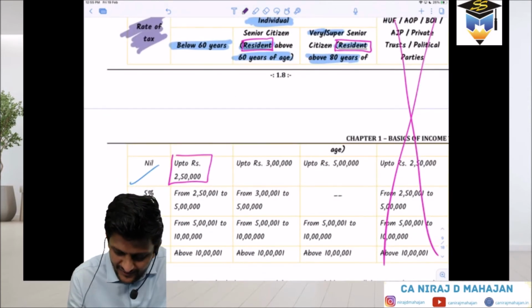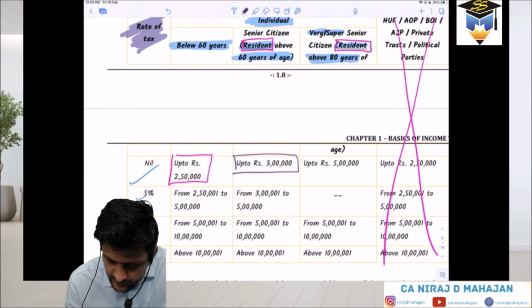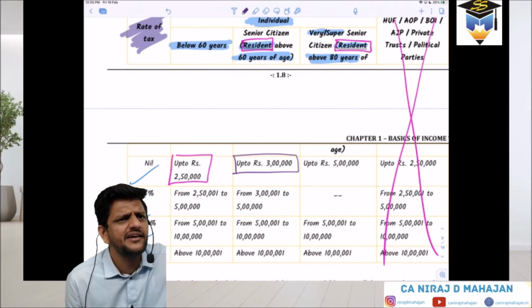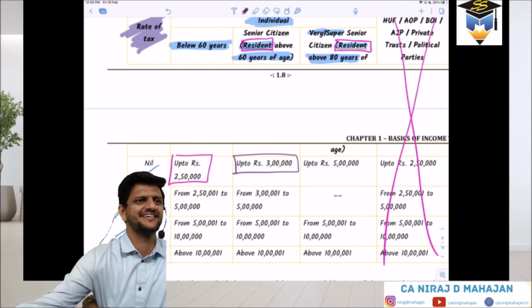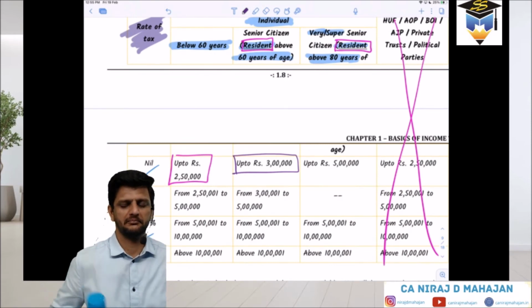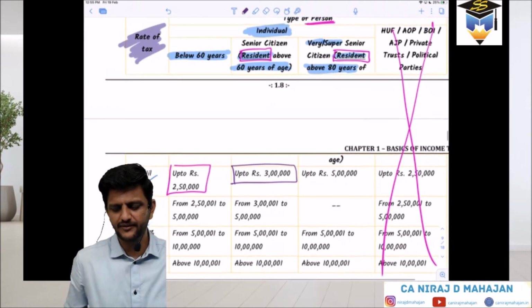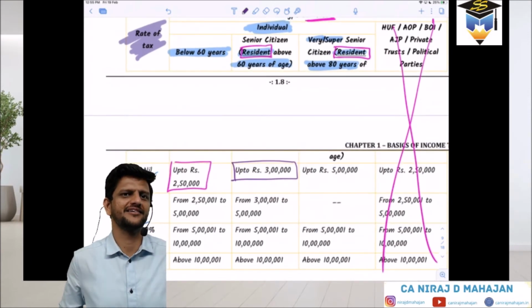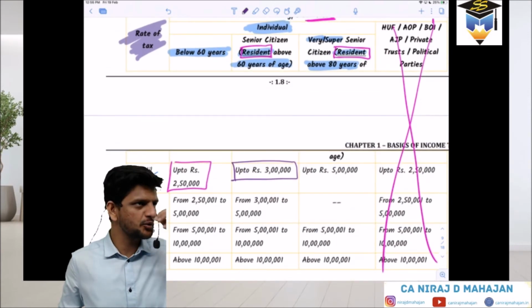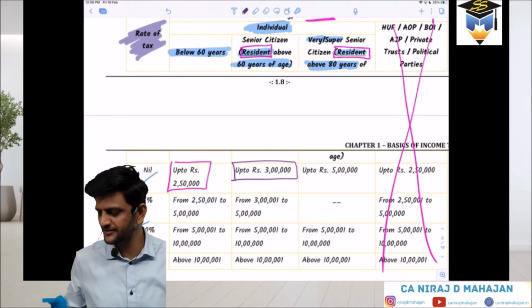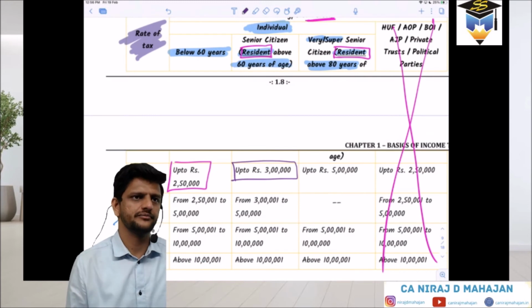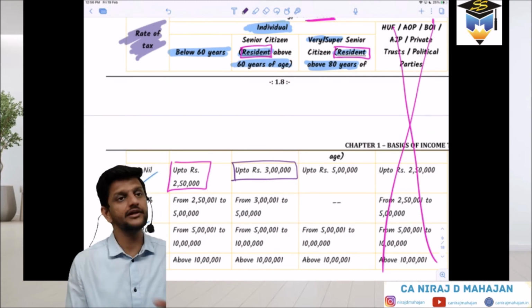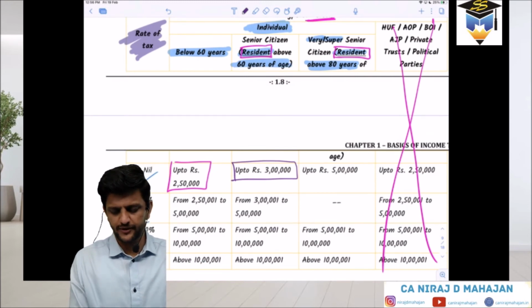So check. Up to what? 3 lakhs. No tax. But sir, actually they should be taxed more, no? But they get pension. They must be having some extra income. Here, what about retired? A retired person doesn't get any income only, and you can't expect them to contribute to the GDP. They are happy with pension. They have done their life's service. If at all they want to do extra, they can do extra. But they are happy with the investments they have done. Okay, up to 3 lakhs.